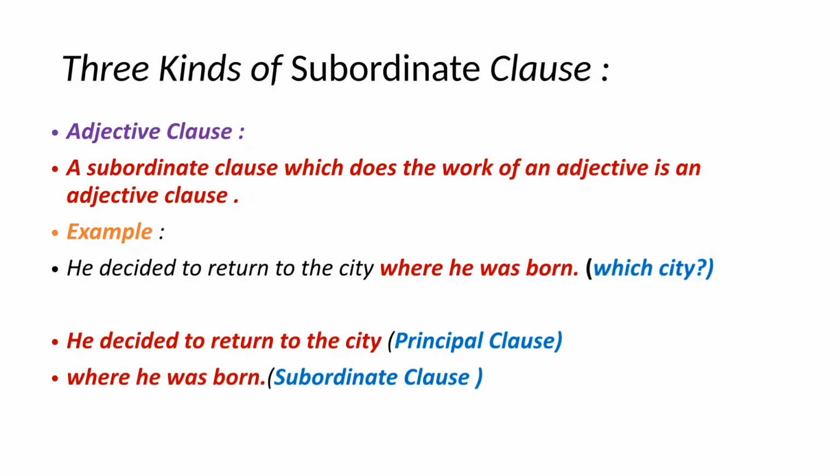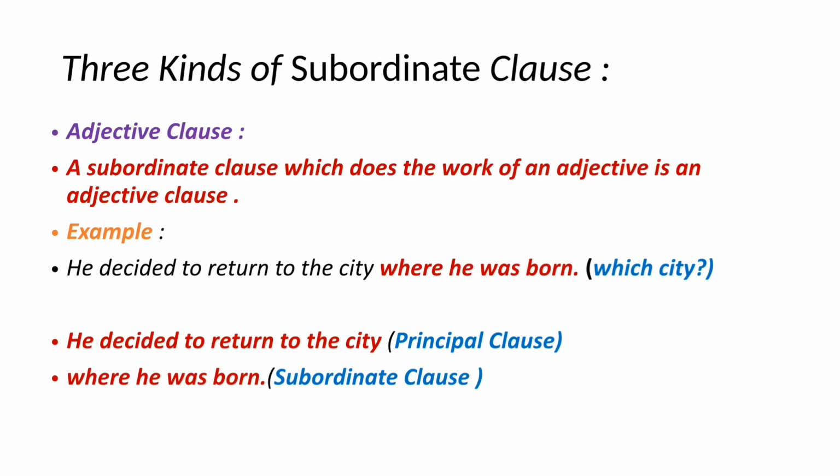Students, up to now we have learnt about three different types of sentences, that are simple sentence, compound sentence and complex sentence. And about the complex sentence we have learned that it has one principal clause with one or more subordinate clauses. And now it's time to know about the three kinds of subordinate clauses. First one is the adjective clause. An adjective clause does the work of an adjective in a complex sentence.